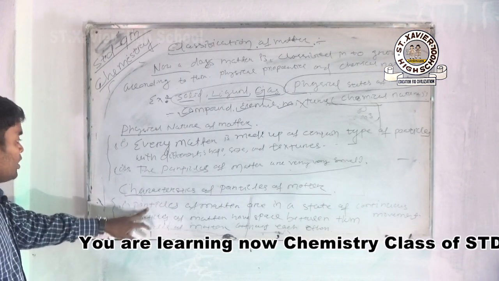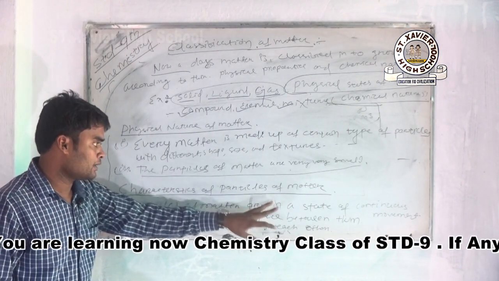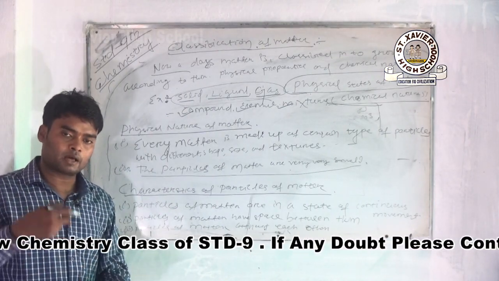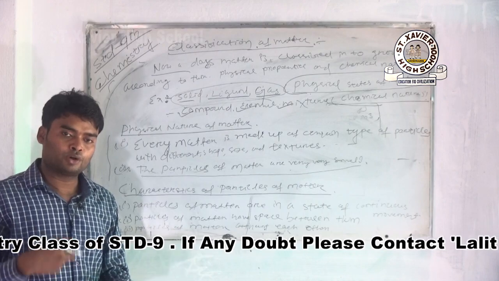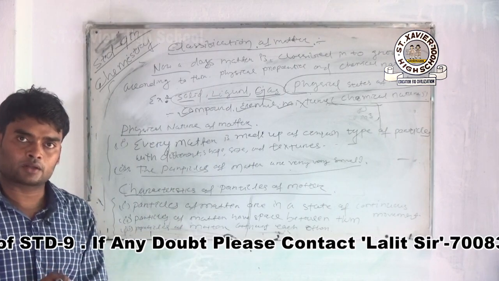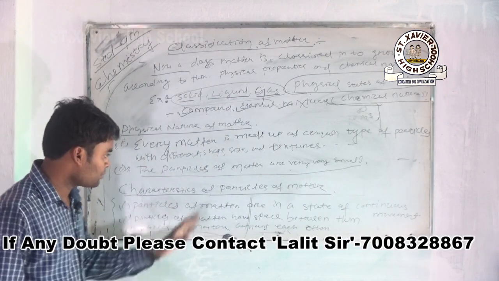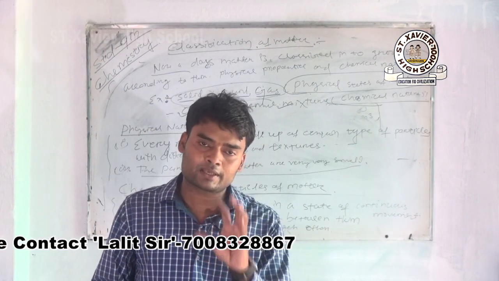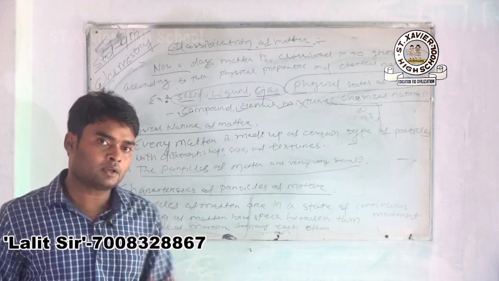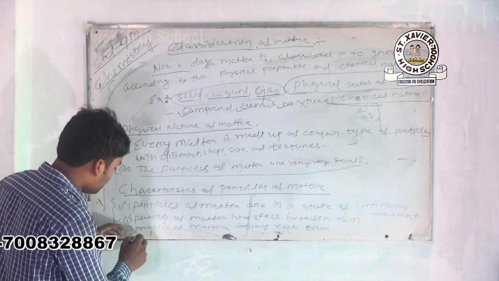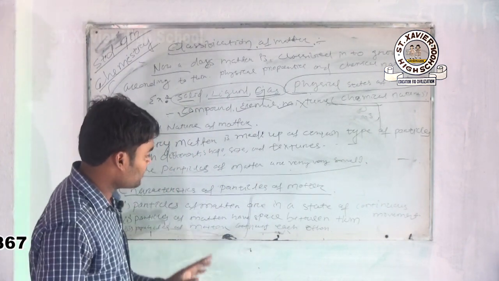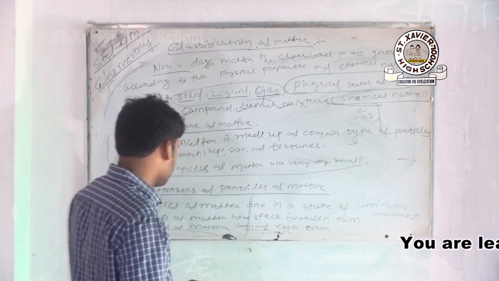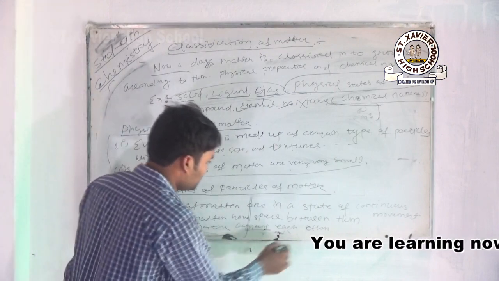Number one, particles of matter are in a state of continuous movement. That means inside the matter, particles move randomly, continuously from one place to another. Next, particles of matter have space between them. Inside the matter there are particles and there is space present. Third, particles of matter attract each other.